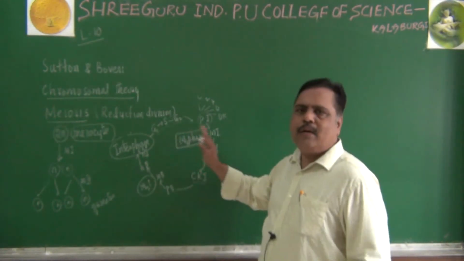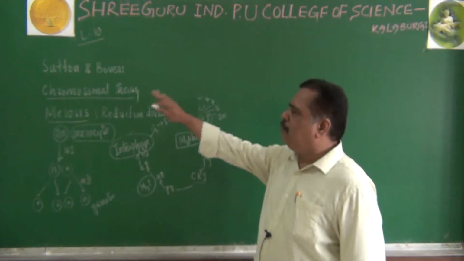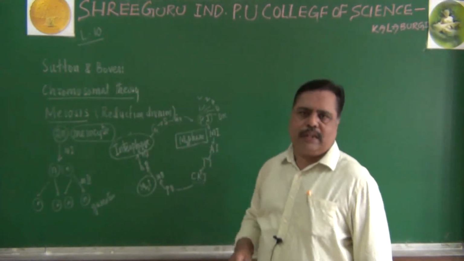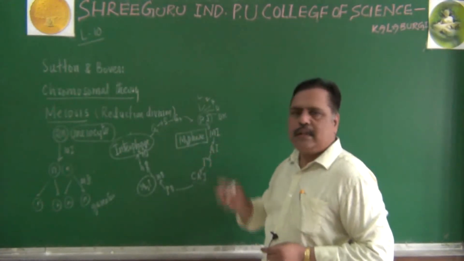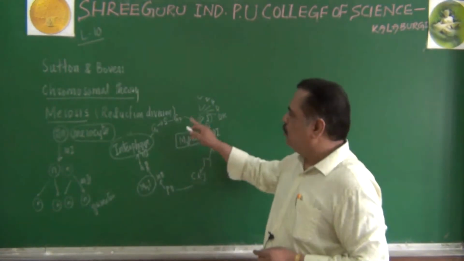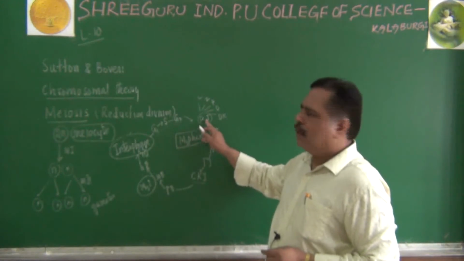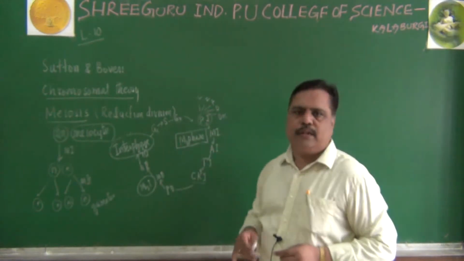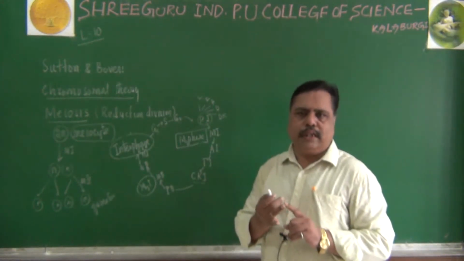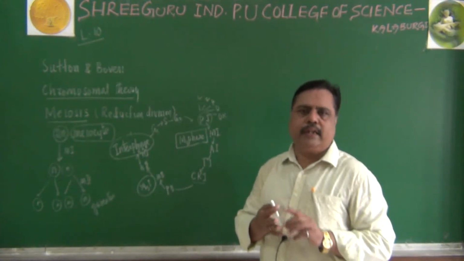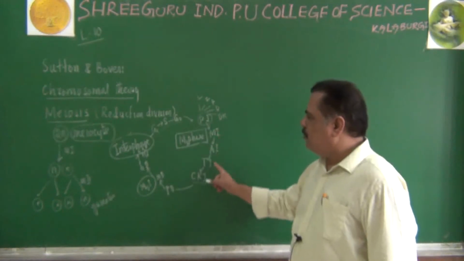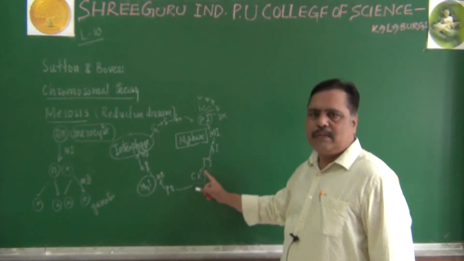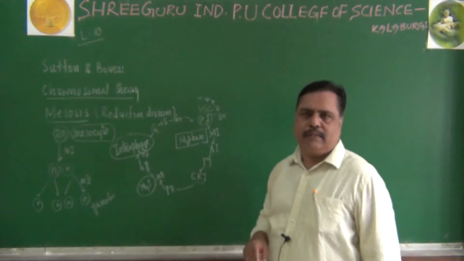Let us see how this cell cycle helps the chromosomal theory, how chromosomes behave during the cell cycle. So there will be prophase 1 which is further differentiated into leptotene, zygotene, pachytene, diplotene and diakinesis. After that there will be M1, metaphase 1, anaphase 1, telophase 1, everything will happen.